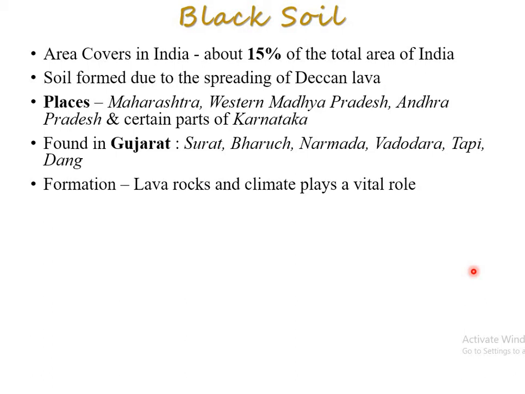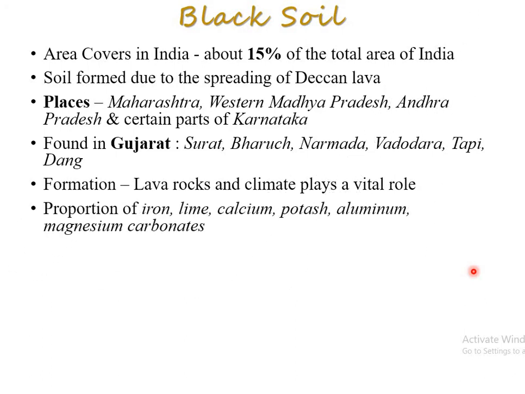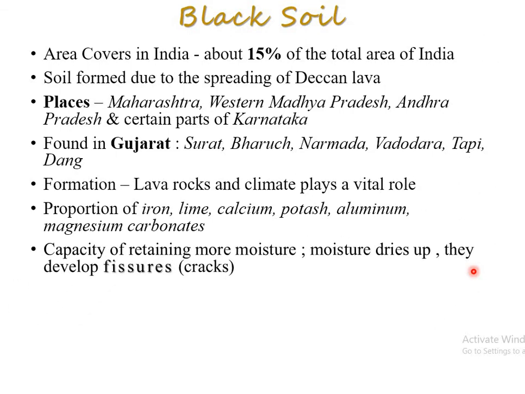There is a more proportion of iron, lime, calcium, potash, aluminium, magnesium, carbonates, all are there. So the rest of the soil is covered with all these types of minerals, right? Iron is most important. Iron is in great quantity in this type of black soil. This type of soil is quite fertile, right?